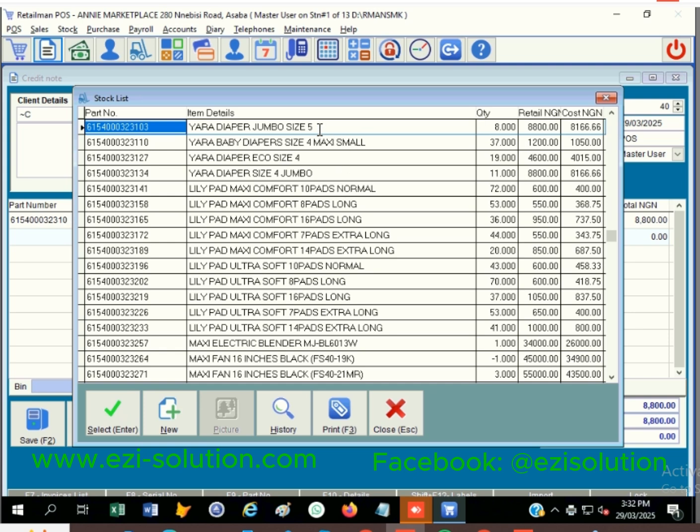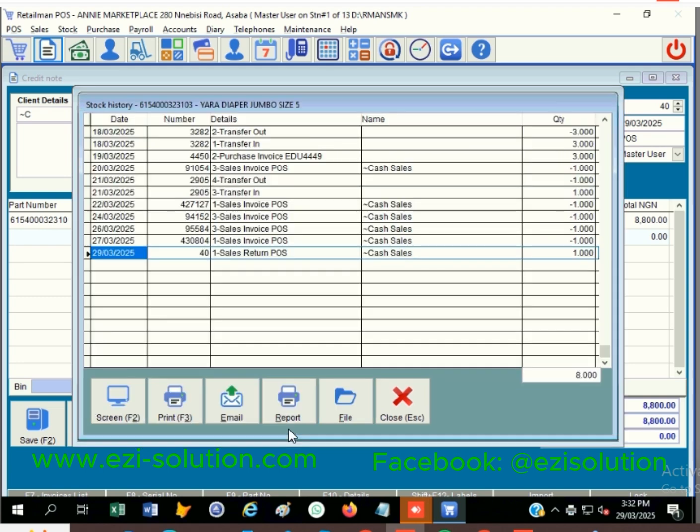So that is the product. Look at the history of this particular product. You will see there is a sales return made. Do you understand that? It was returned on return number 40. Then you can see that the quantity is added back to the stock. The one sale is on a minus sign.